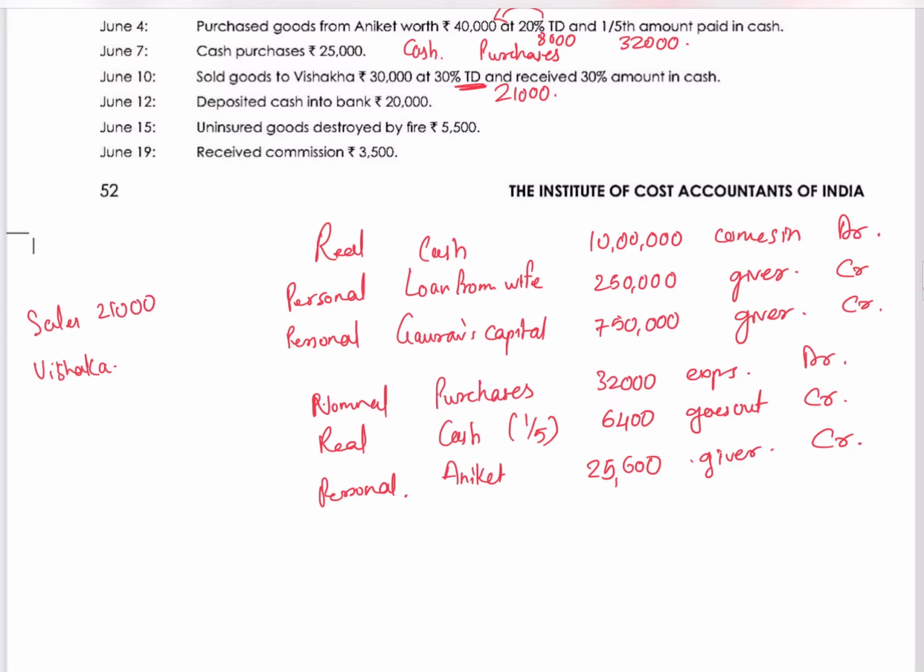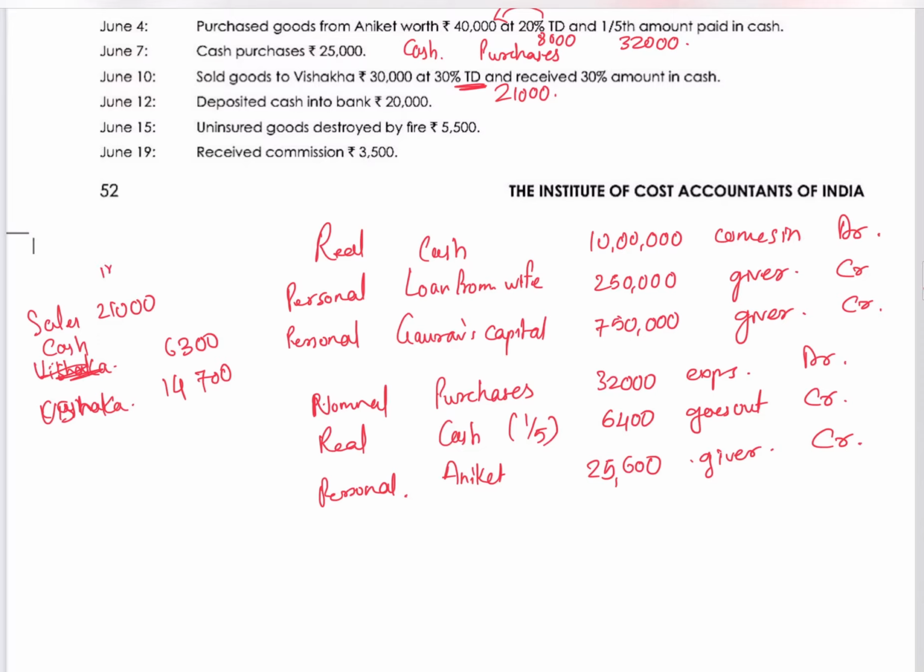Vishaka has paid 30%. 30% of 21,000 is 6,300 paid in cash. Here I will put cash instead of Vishaka, and the remaining is on credit to her account. So the balance we will put, 14,700, in Vishaka's account.